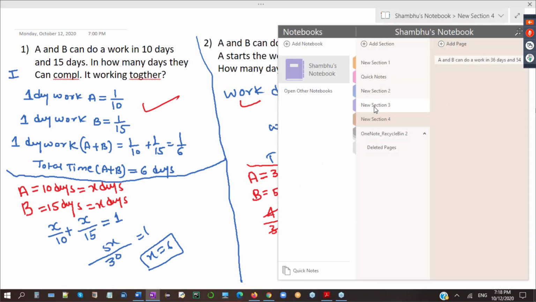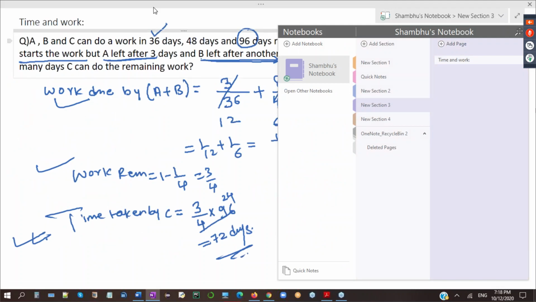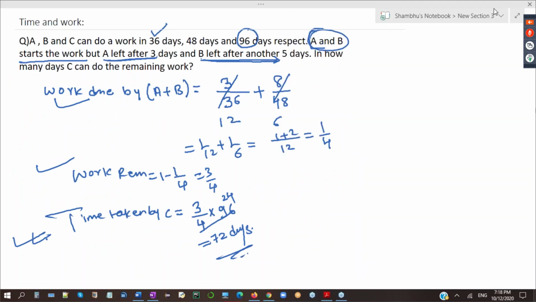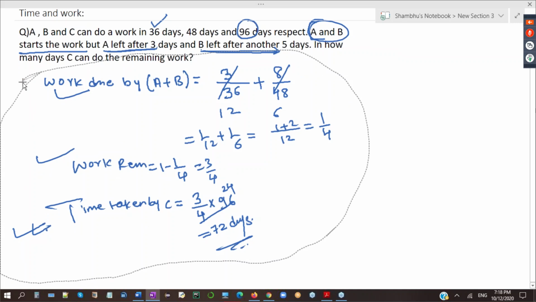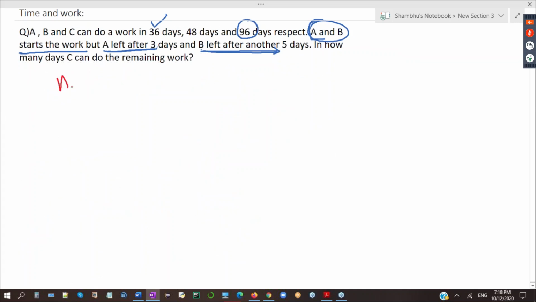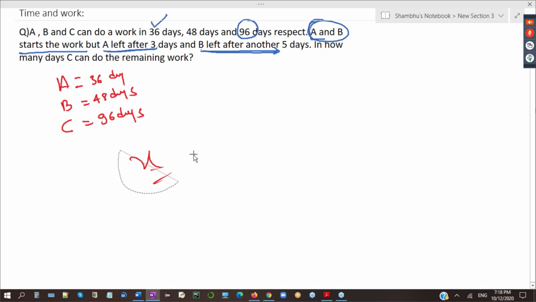Now, coming to the third question. Again, I will not do this whole thing. What I will do here is write: A, B and C are 3 persons. A takes 36 days. B takes 48 days. C takes 96 days. This whole thing I am writing because I have to explain it to you. If I had to write directly, I would write the equation and solve it.